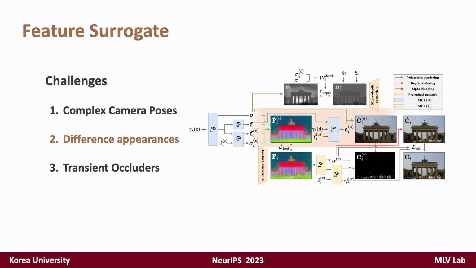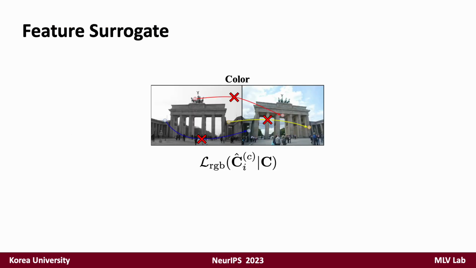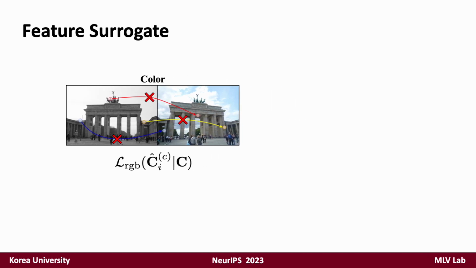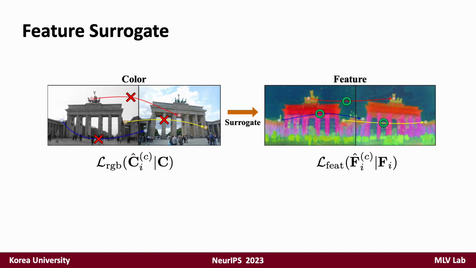The next challenge to be addressed is the difference in appearance between images. The given images do not ensure color consistency, so the RGB reconstruction loss used in previous works is not suitable. To be less sensitive to appearance changes, we adopt the deep feature of DINO as a surrogate. We replace the RGB reconstruction loss with the feature reconstruction loss in the early stages of training.